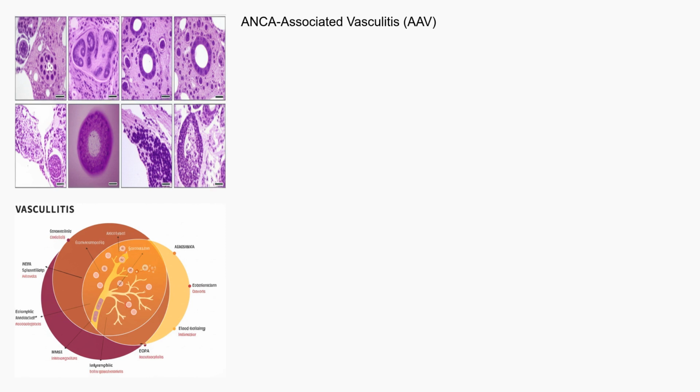ANCA-associated vasculitis encompasses several subtypes, including granulomatosis with polyangiitis or GPA, microscopic polyangiitis or MPA, and eosinophilic granulomatosis with polyangiitis or EGPA. GPA is characterized by inflammation in the blood vessels in the nose, sinuses, lungs, and kidneys. MPA primarily affects the small blood vessels in the kidneys and lungs. EGPA, also known as Churg-Strauss syndrome, is associated with asthma, high levels of eosinophils, and inflammation of the blood vessels. While these subtypes share some common features, they also have distinct clinical and pathological characteristics, which can influence treatment strategies.